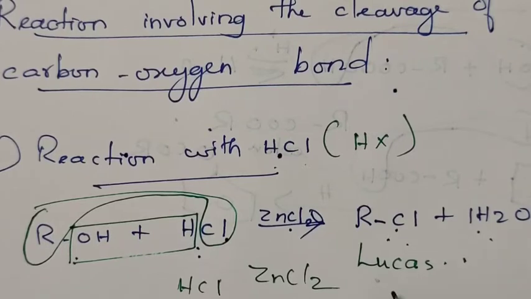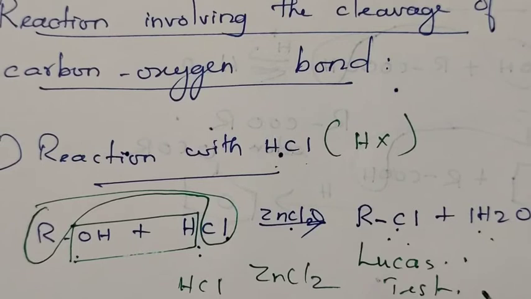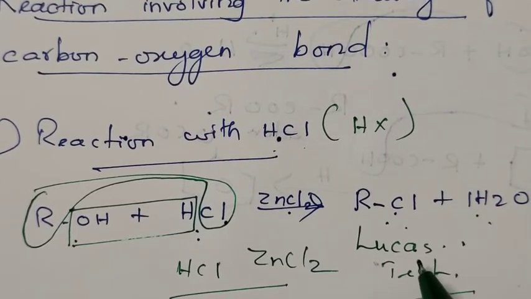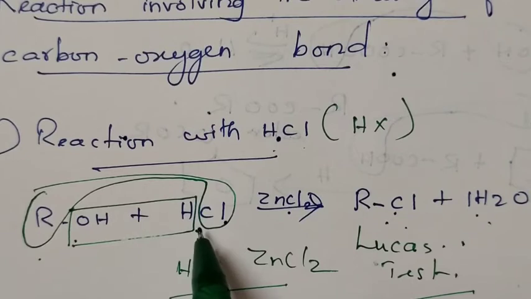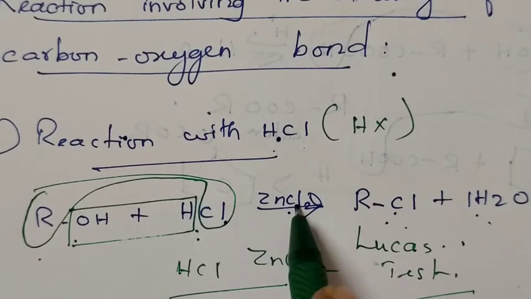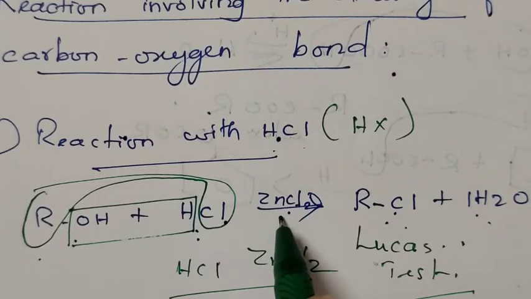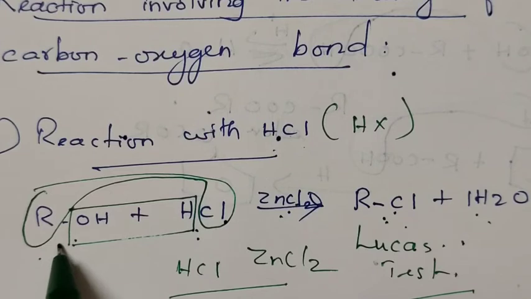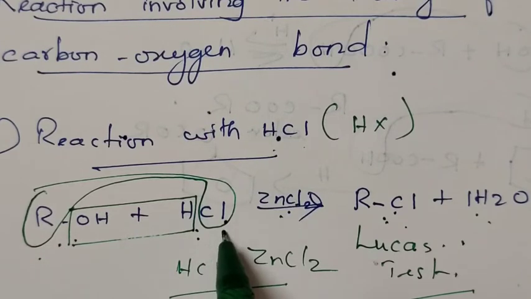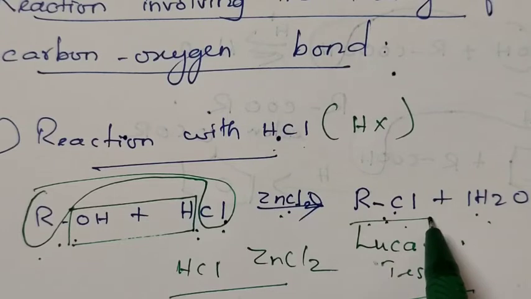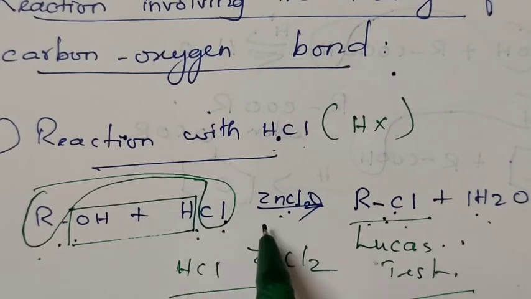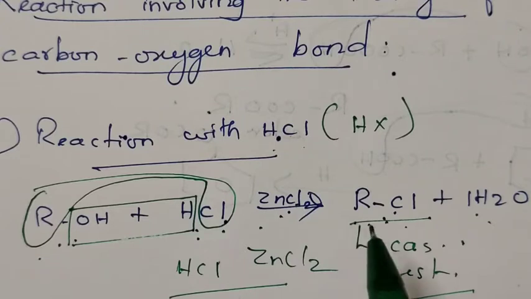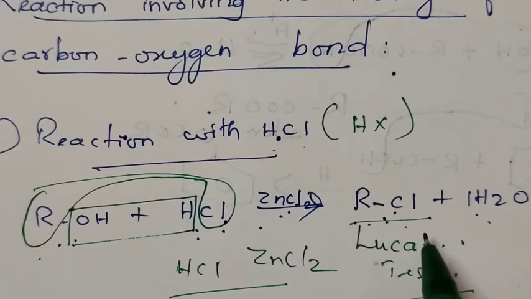Therefore, this test is called Lucas test. What is Lucas test? When alcohol reacts with the mixture of concentrated hydrochloric acid and anhydrous zinc chloride, we get alkyl halide as the product. The alcohols are soluble in Lucas reagent, whereas the product alkyl halide does not dissolve in Lucas reagent. Hence, it produces turbidity during the reaction. The formation of turbidity indicates the end of the reaction.